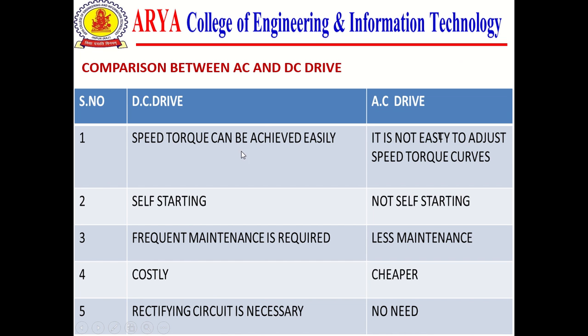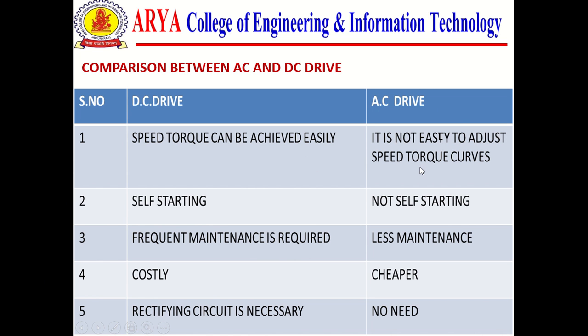Now, comparison between AC and DC drives. This is the summary of comparison on the basis of application. In the past, DC drive was preferred, but today we use AC drives. In comparison, in case of DC drive, speed and torque can be achieved easily.